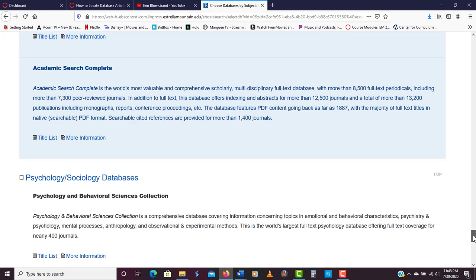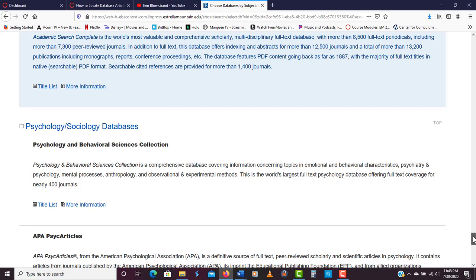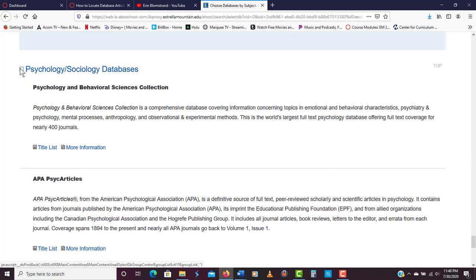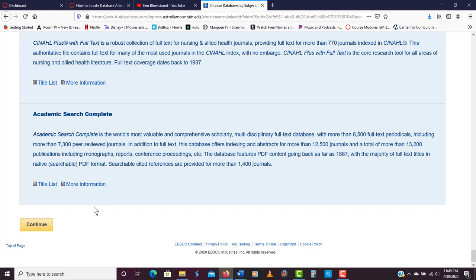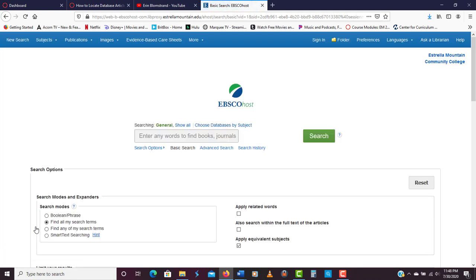And then if we scroll down, psychology and sociology, absolutely, because we know that this is both a psychological and a sociological phenomenon. All right. So we have added additional databases to our search. We're going to hit continue. So now when we do our search by entering our terms here in the search field, we are going to look in all of those databases at one time. So you're going to do a huge search in a very short amount of time.